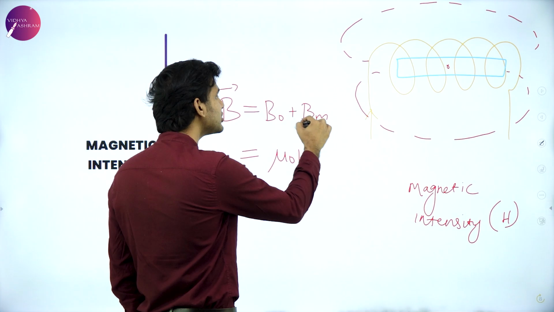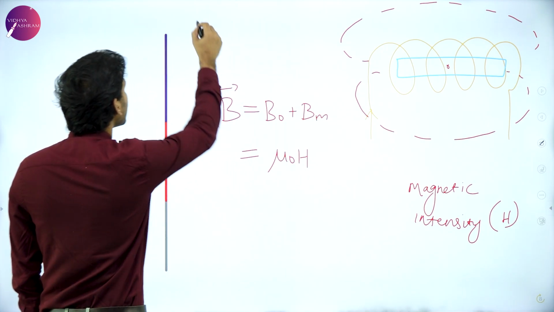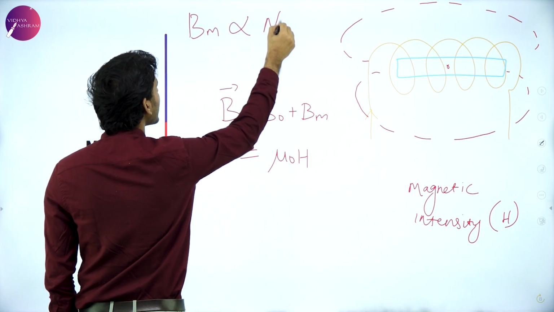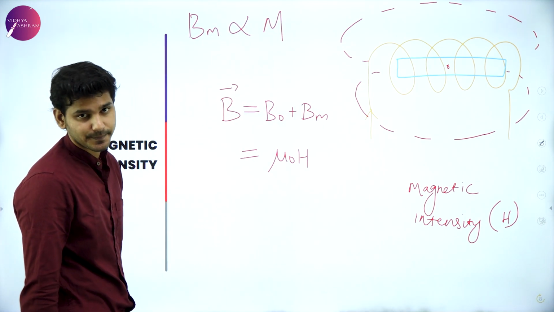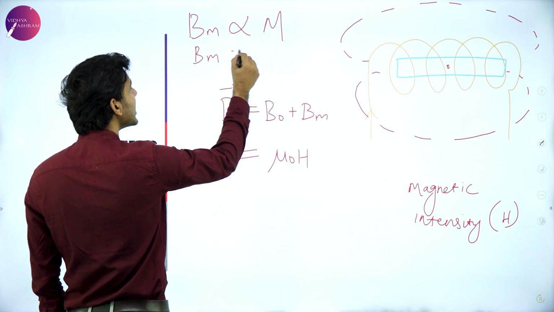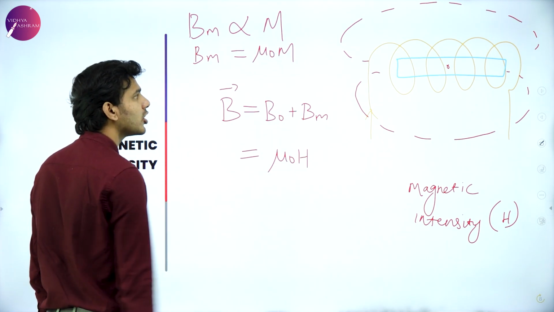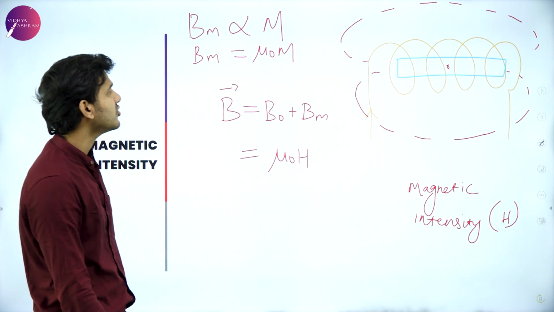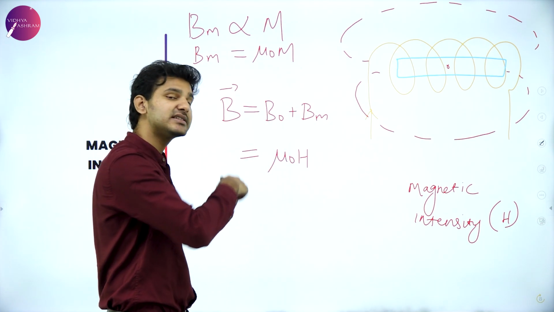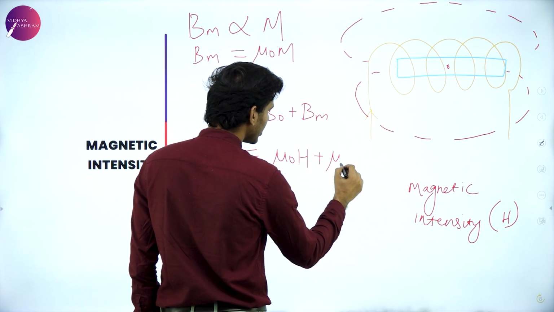And I'm going to write Bm in terms of something. Simply I can say that Bm will be directly proportional to magnetization M. Or simply by introducing the constant of proportionality, I can say that it will be equal to mu naught M. So we have an equation. Now I can write this in detail as mu naught H plus mu naught M.